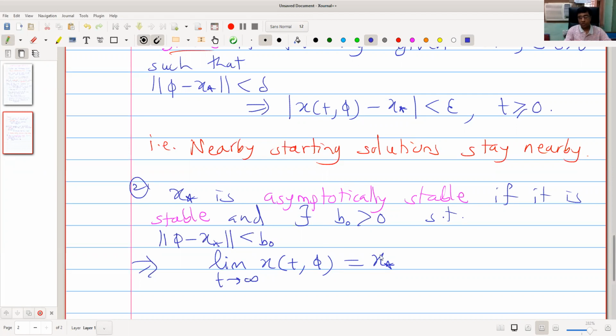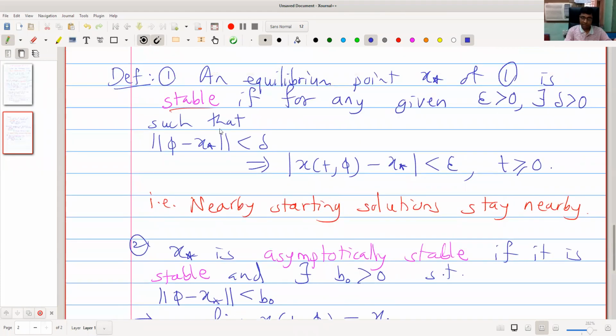Notice asymptotically stable solutions are stable, of course. In general, a stable solution need not be asymptotically stable. You may find some example where equilibrium point X star is stable but not asymptotically stable. It may happen. Of course, for the linear case, this will not be the case. That is, something stable but not asymptotically stable. It will be asymptotically stable only.